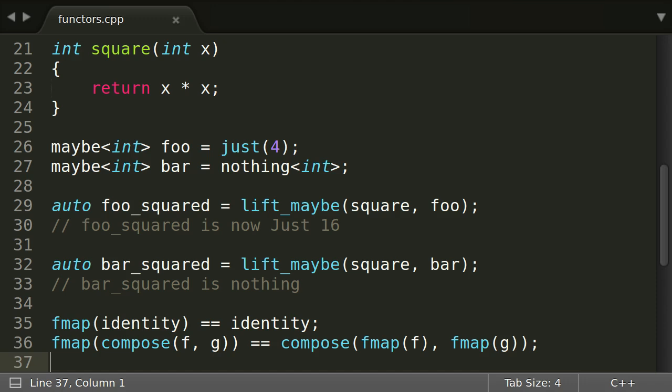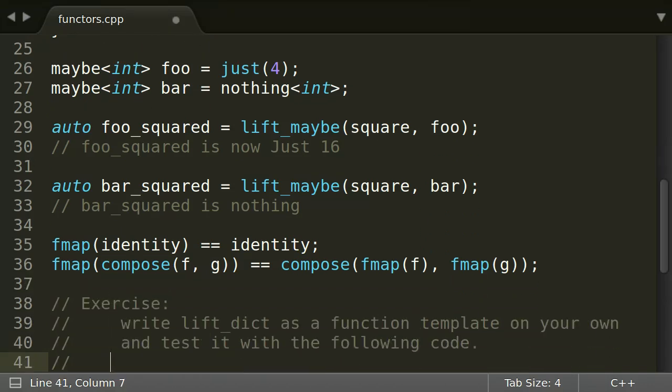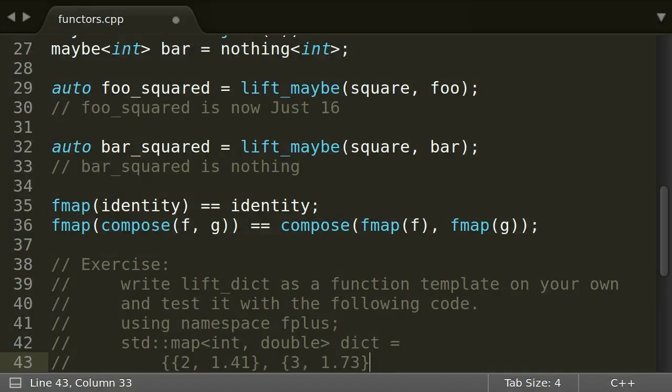There are a lot more possible functions. For example, one could write an fmap for dictionaries like std::map. Oh, let's do this as an exercise. The key type stays fixed, but you allow to transform over the map values. I suggest you write liftDict as a function template on your own, so you can use it as shown.